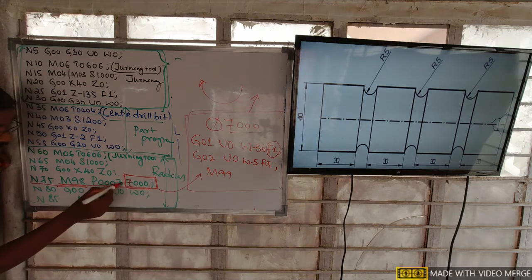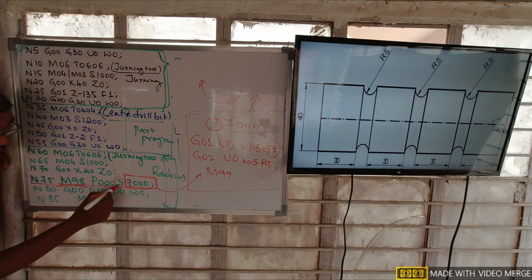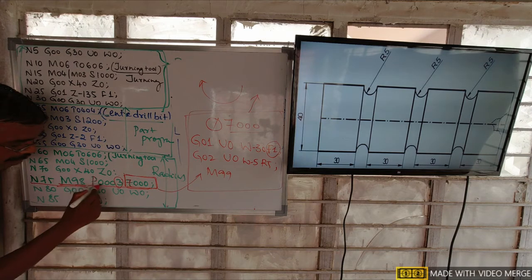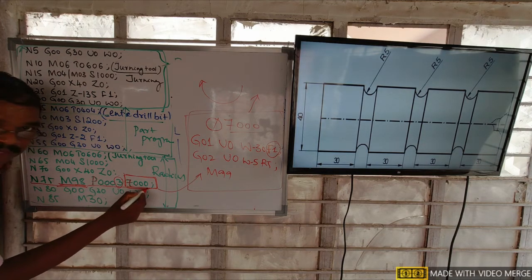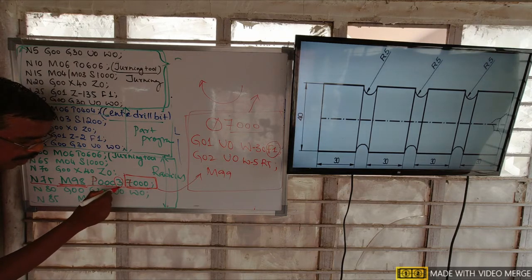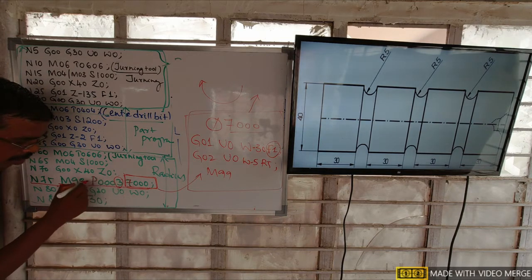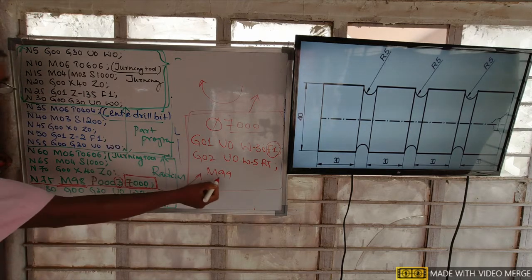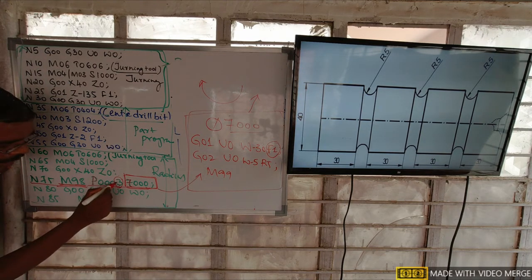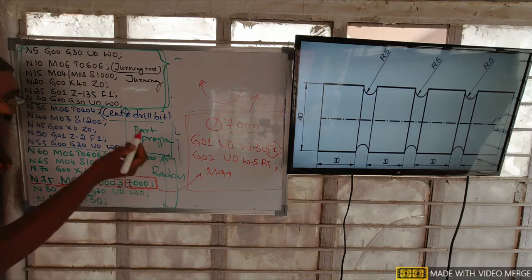For repeating the number of times, we write here. P followed by 0000 means there is no repetition of this subprogram; when there is only 0, the program is called one time from here. When we write 2, this program will repeat 2 times.